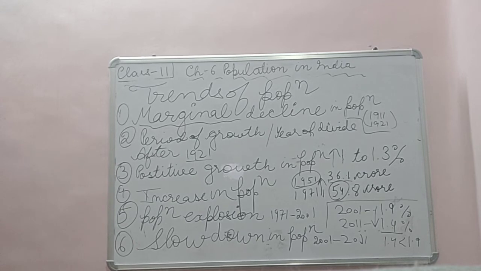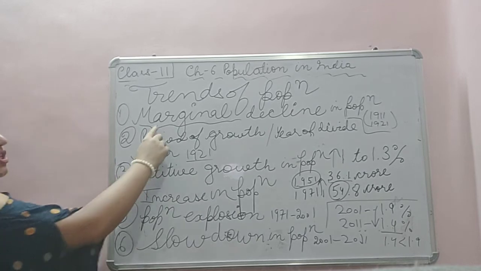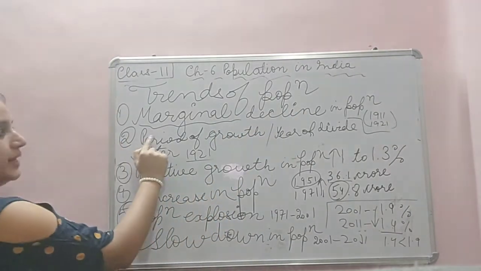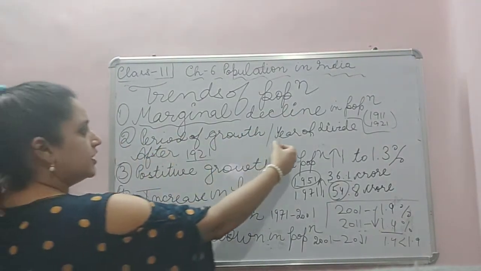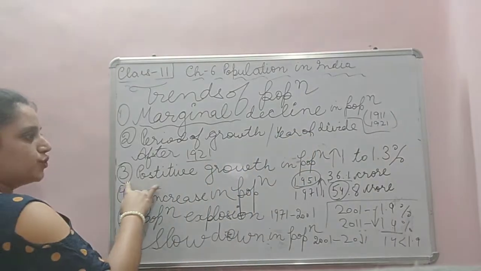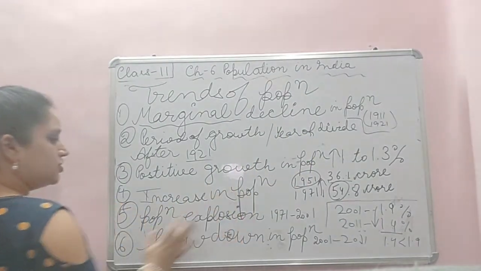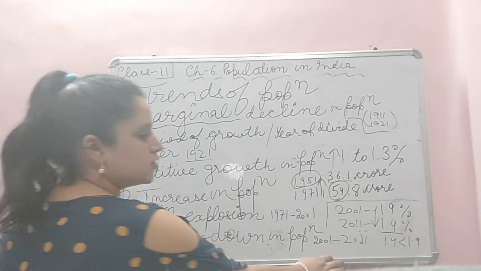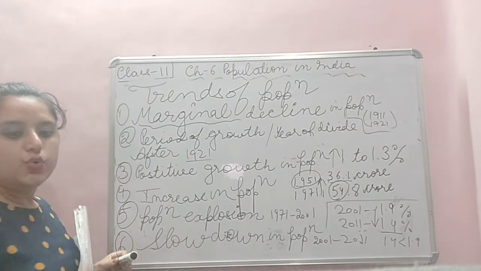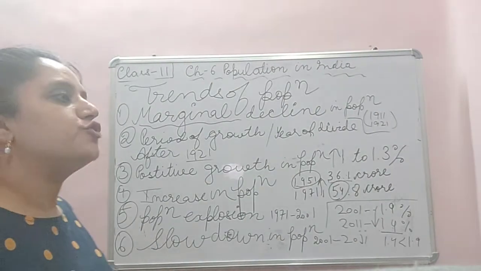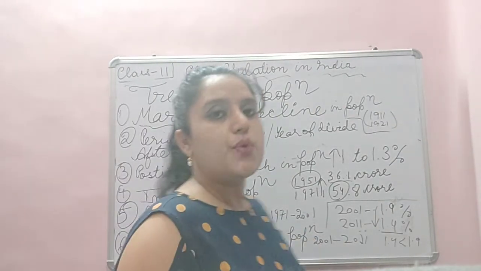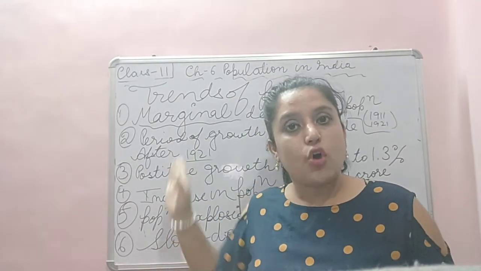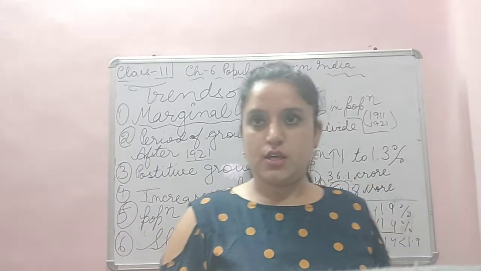So these are the trends: marginal decline, period of growth which is also known as year of divide, positive growth rate, increase in population, population explosion, and slowing down of population in 2001 and 2011. You have to understand and learn the trends. When somebody asks you what the trends are, you need to write all these things.